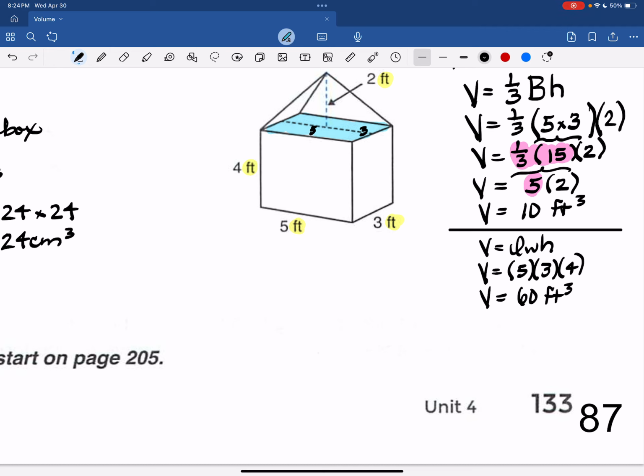And then we have to put those together. 60 plus 10 is 70 cubic feet. That one wasn't quite as horrendous, but it's bad enough. Dealing with those fractions, 1/3, and those are not easy to do.